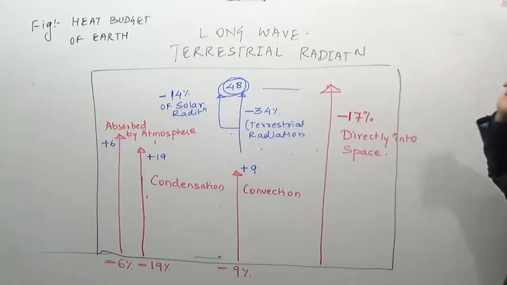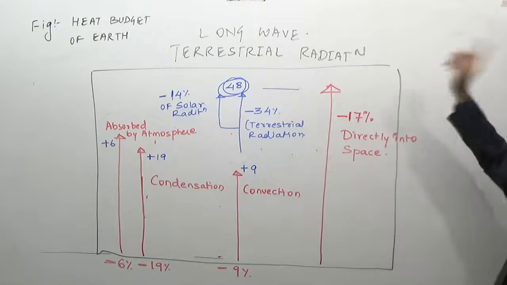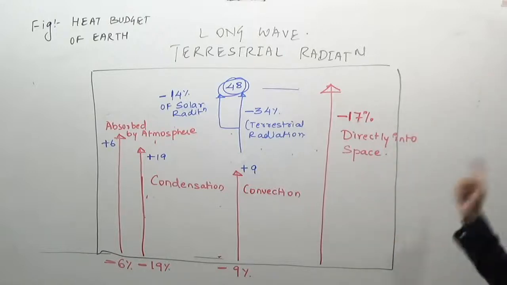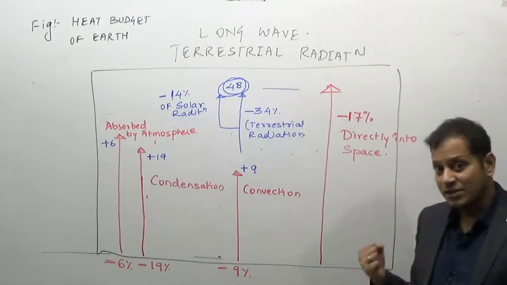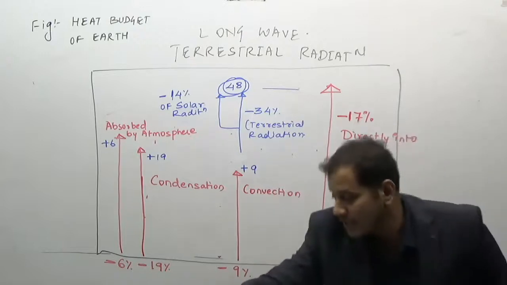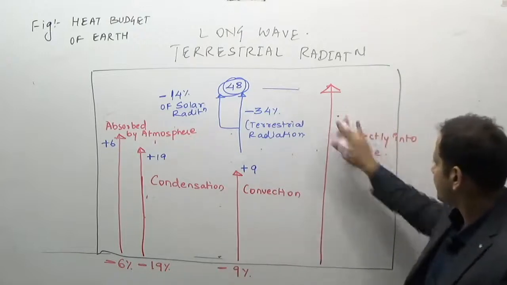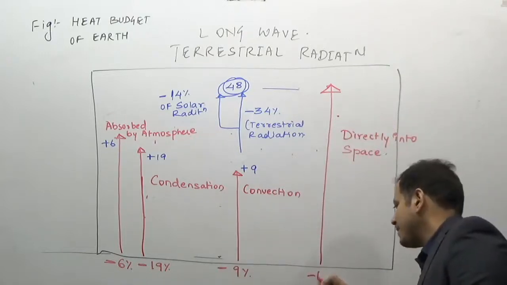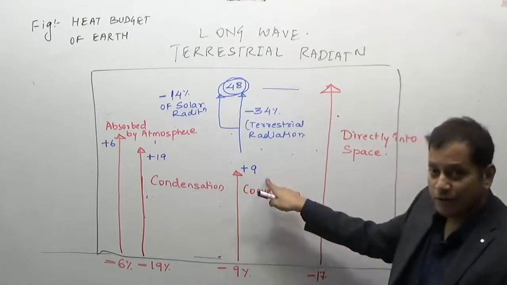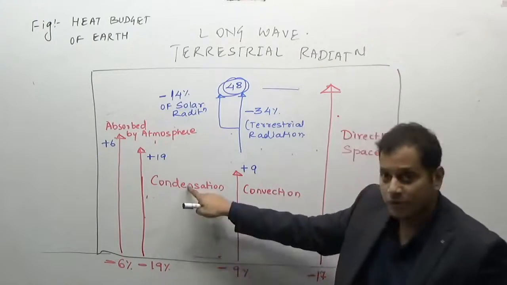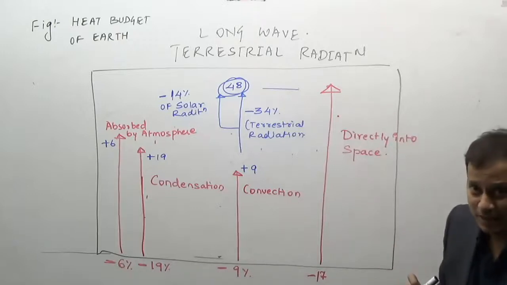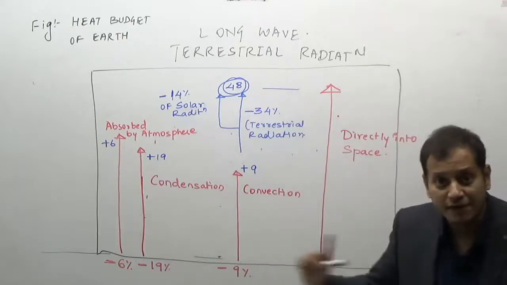Well, the Earth gives away the long wave terrestrial radiation and thus loses the heat. Of the long wave terrestrial radiation, 51% of the energy which is received by the Earth, 17% is directly given out into space. So here minus 17%. 9% is given out through the process of convection, 19% through the process of condensation, and 6% is directly absorbed by the atmosphere, thus making it 51%.